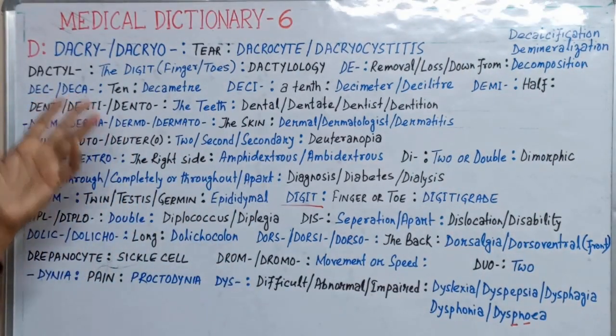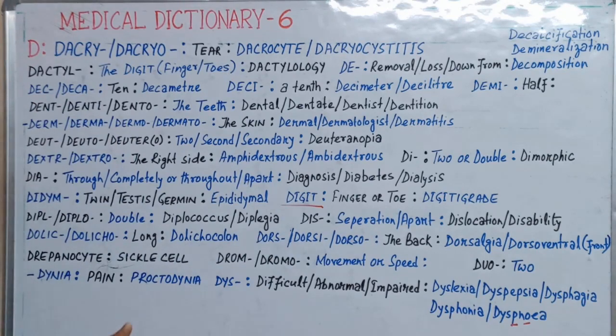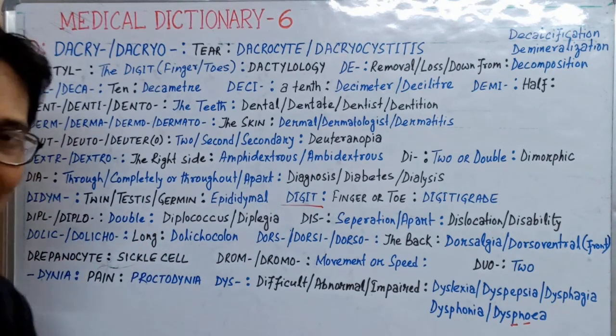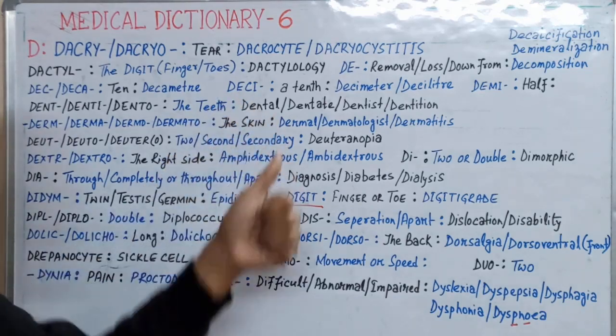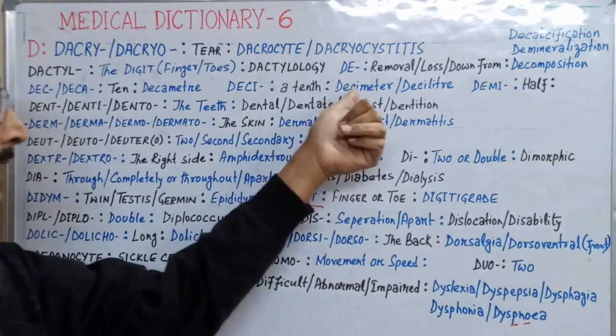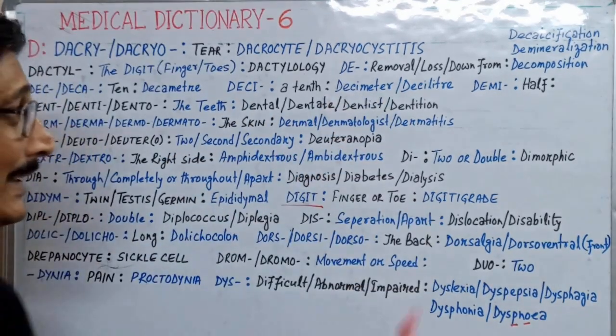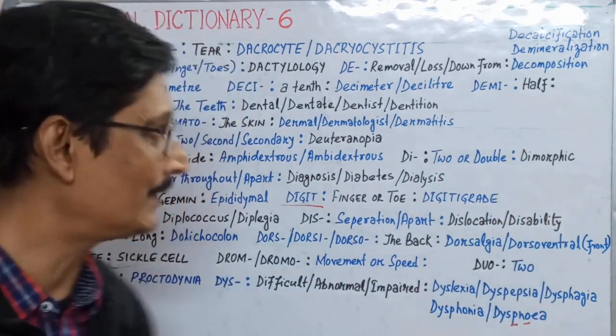Now dec or deca stands for ten. That means decameter, decaliter, like that. Deci is one tenth, that is decimeter, deciliter, like that. Demi means half.